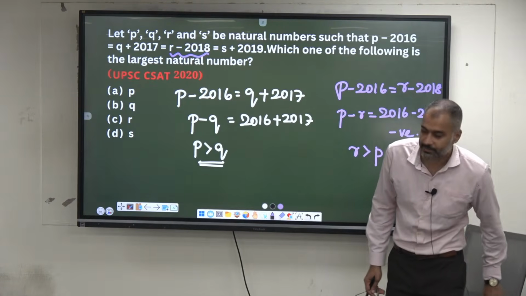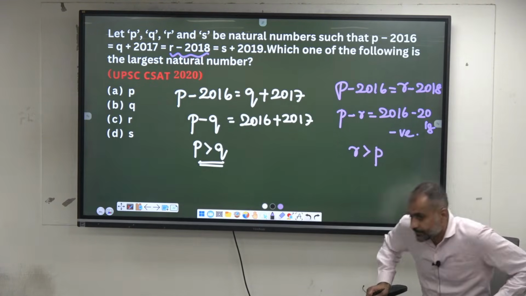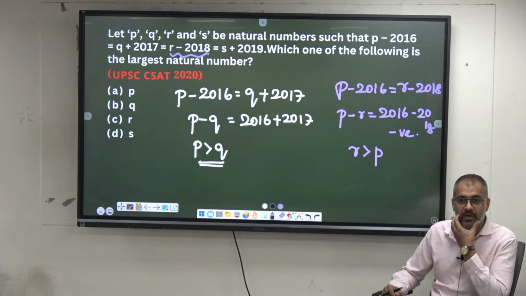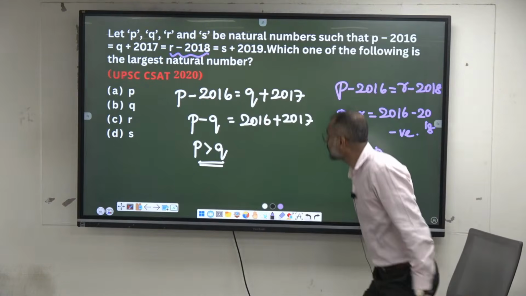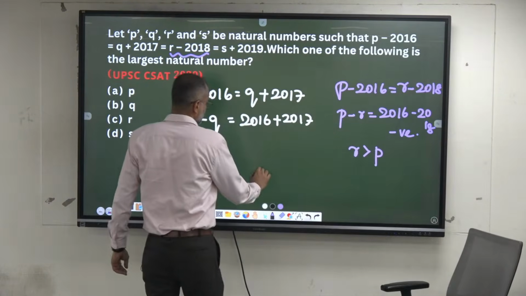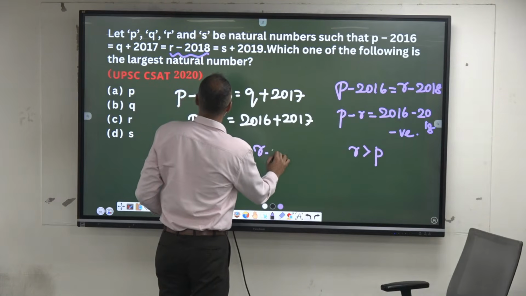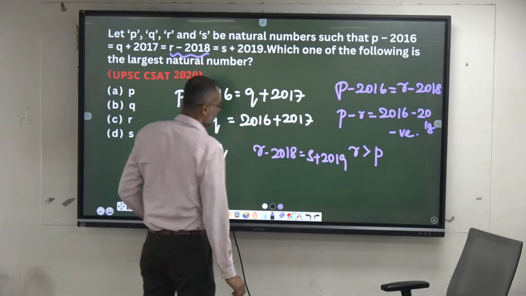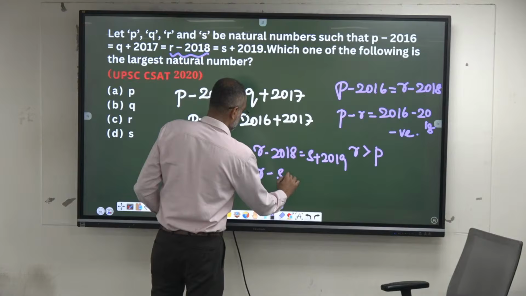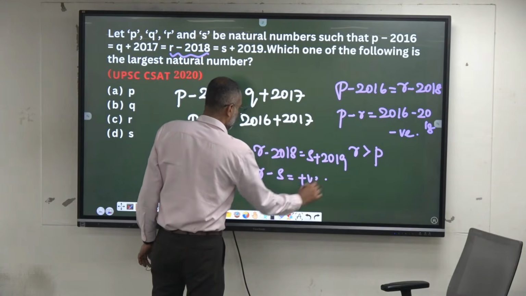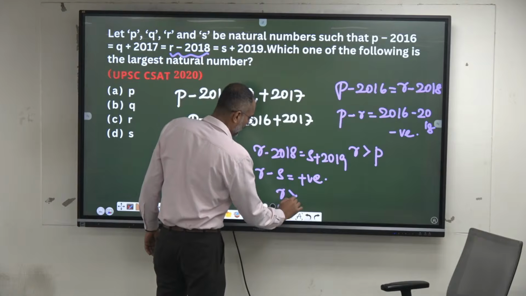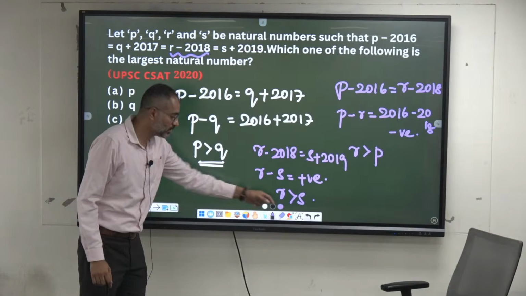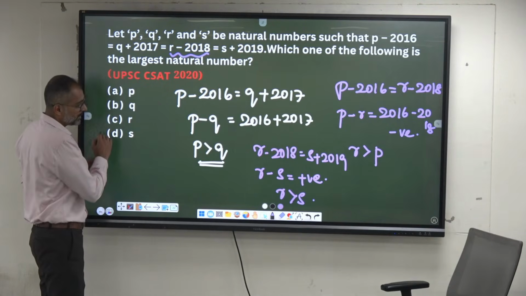If you know about the S, compare anything with the S. So which is the largest? R. Using the same here, R minus 2018 is equal to S plus 2019. So R minus S, is it positive or negative? Positive. So what has to be greater? R has to be greater than S. R is greater than P, R is greater than S also. Since P is greater than Q, we can conclude that which is the greatest?